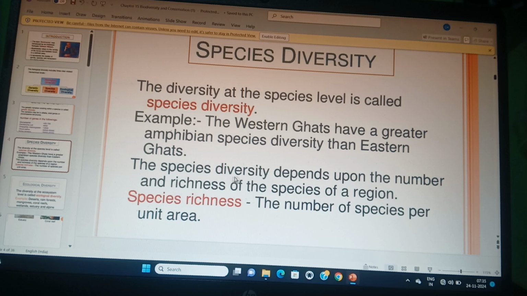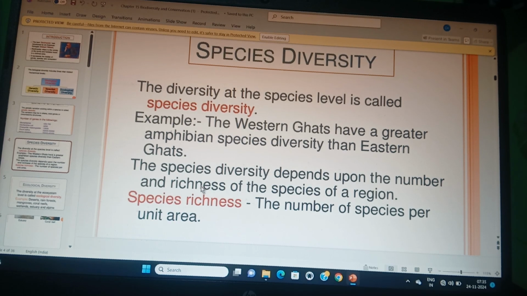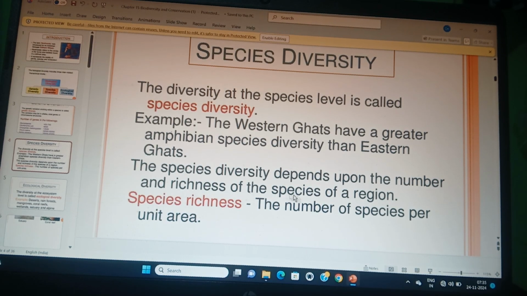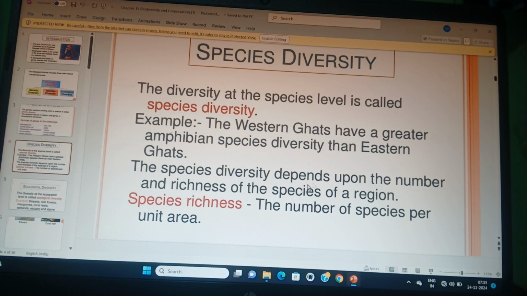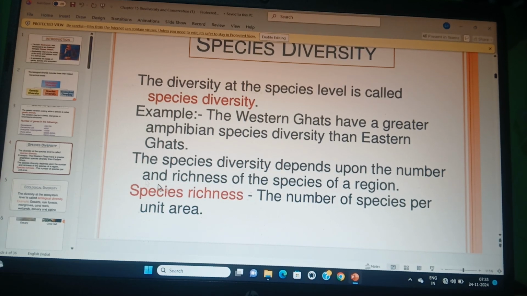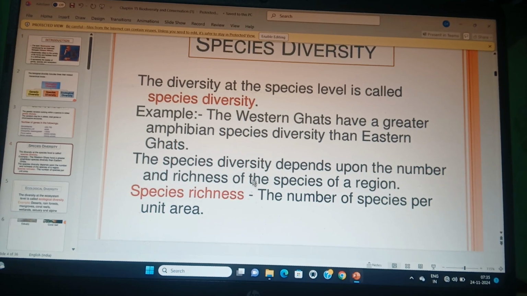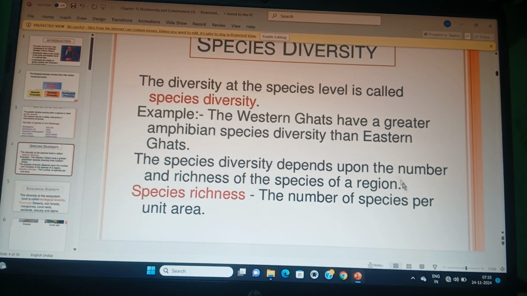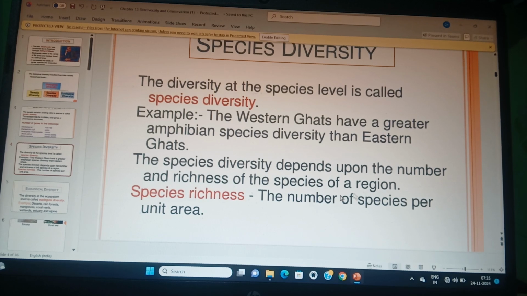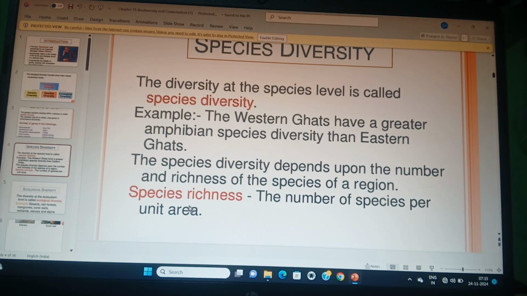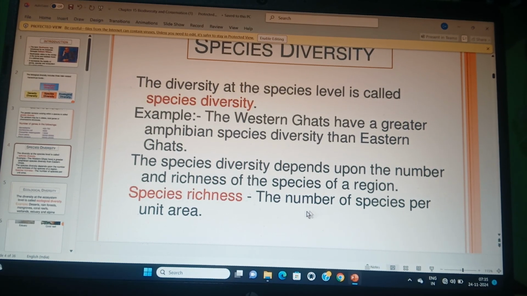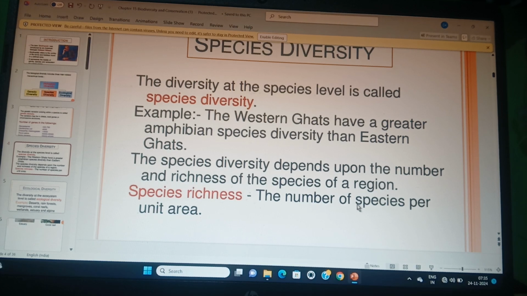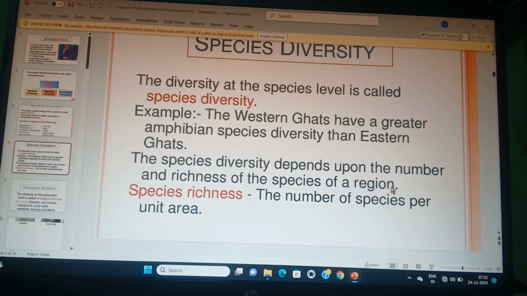Species diversity depends upon the number and richness of species. Then this is very important, species richness. What is species richness? In a particular area, how many different kinds of species are present is known as species richness.